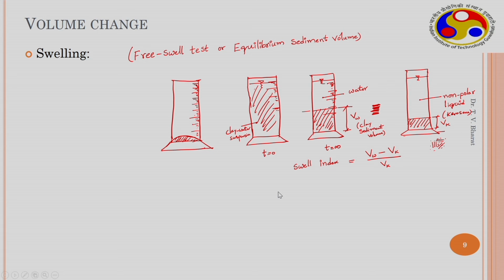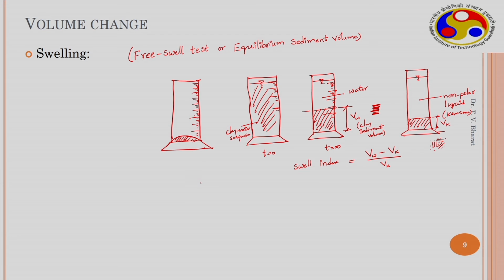Recently we have given the formulation for the sediment volume. So, the sediment volume in water can be theoretically obtained from theory by Bharat and Das, using this particular expression.